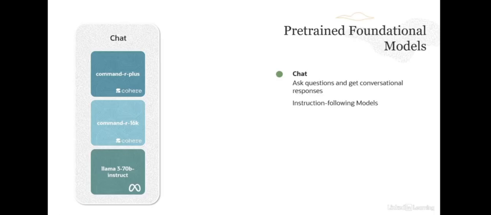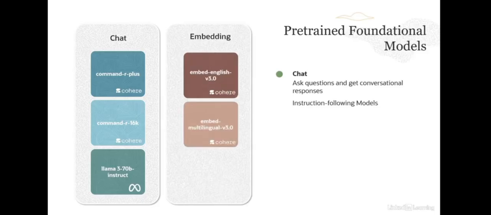These models are also instruction following models, or instruction tuned models, where we take the base models and run them through additional training called instruction tuning. This allows the model to better follow human language instructions, such as generate an email or summarize this text.